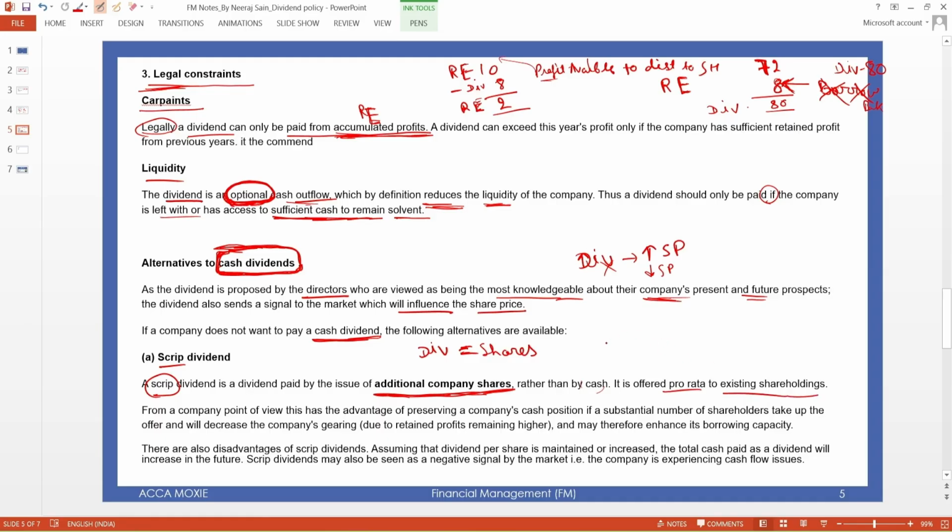So if you have 5 shares, you can get one additional share as a dividend. This is defined as a pro rata basis.